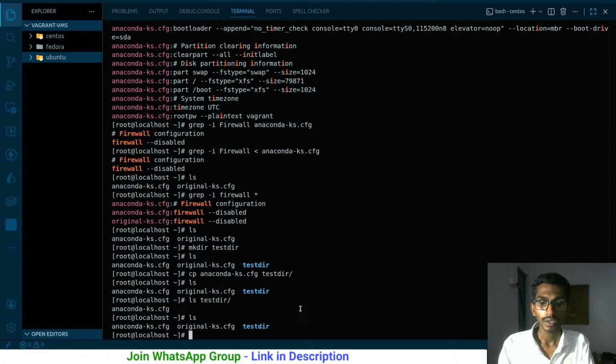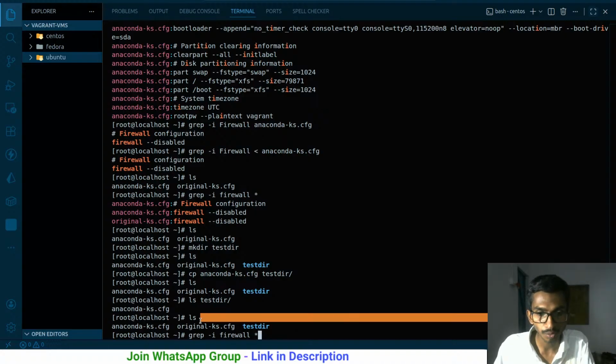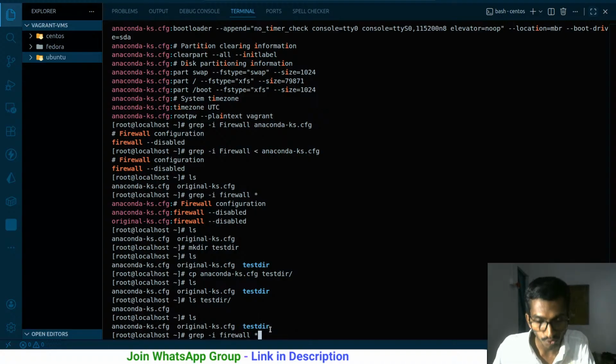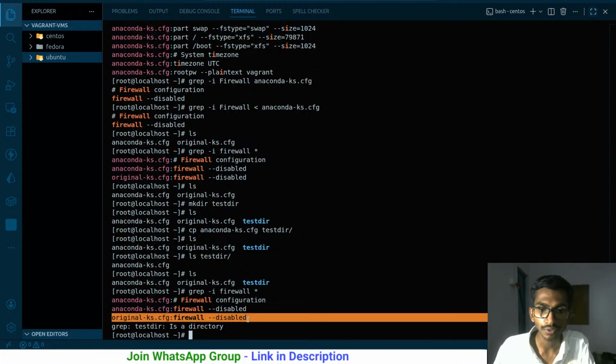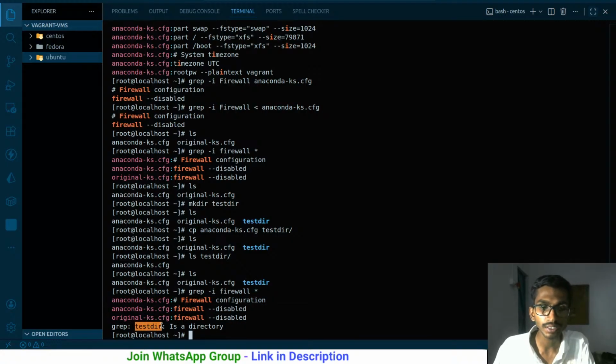Now if I say grep, case insensitive, and that is why I'm using I over here, firewall, and I want to search in the current directory, and everything should be included, this one as well as this one, because this is the folder. I'm going to get the error. Well, I'm not going to get the error. It is simply searching for the firewall name inside the first file and inside the second file, because I got the result from the first file and from the second file, but the third one is a directory, and because of that I couldn't search inside this particular directory.